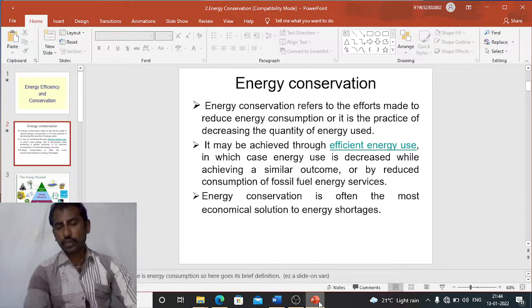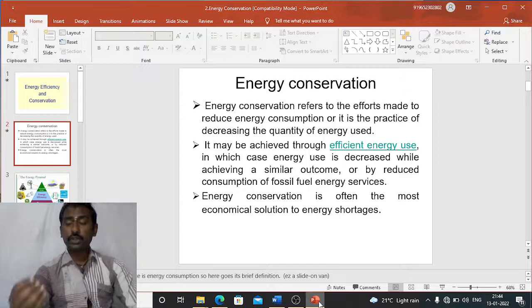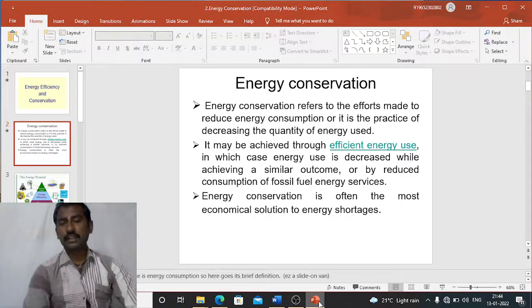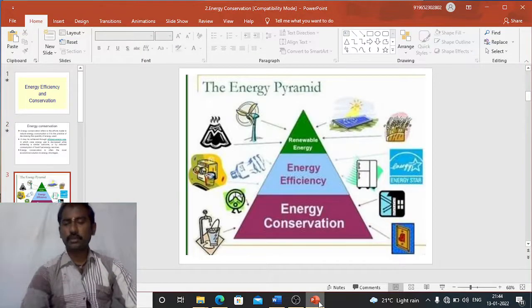For future purposes, definitely we have to conserve the energy resources. In order to conserve those energy resources, what do we have to do? We have to save that energy from now onwards. That is nothing but energy conservation. Energy conservation is often the most economical solution to energy shortages. That means in upcoming days we may get energy shortages also. So to overcome those shortages, we have to follow the energy conservation schemes from now onwards.